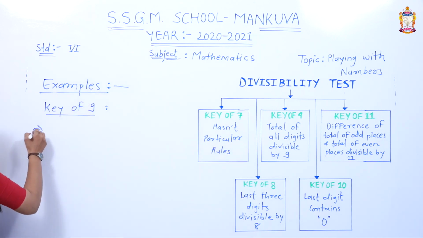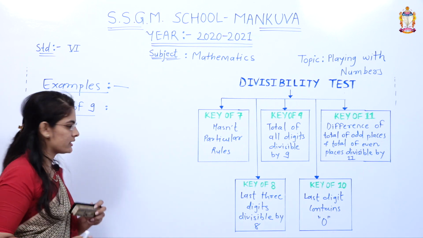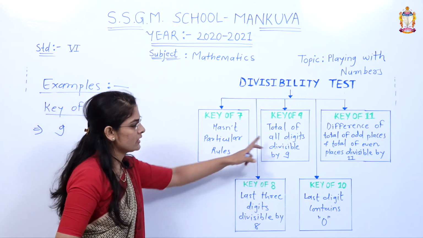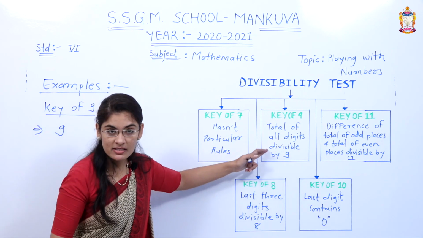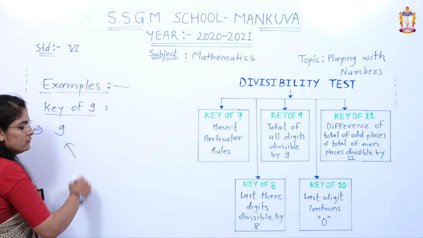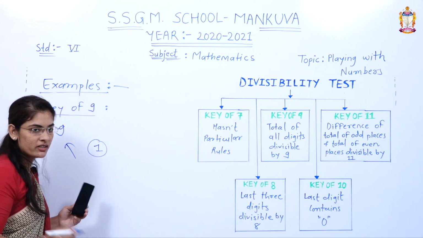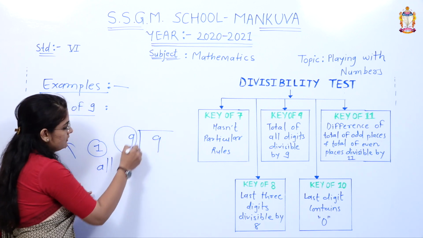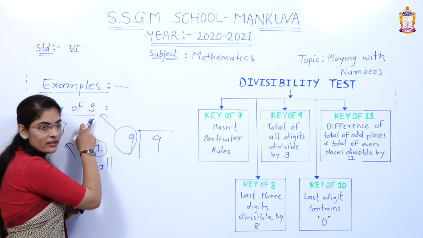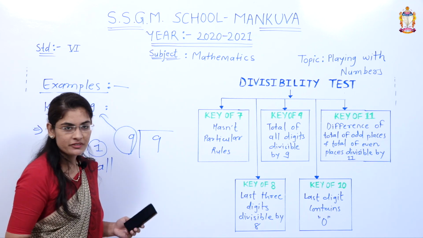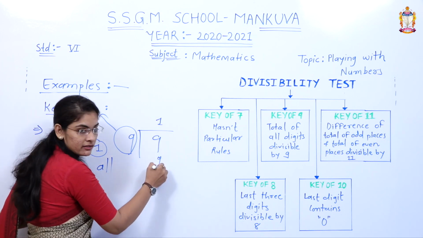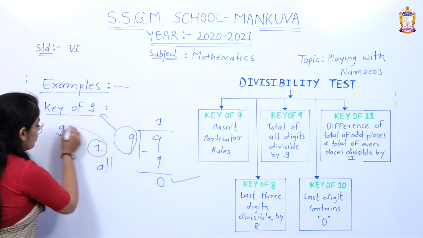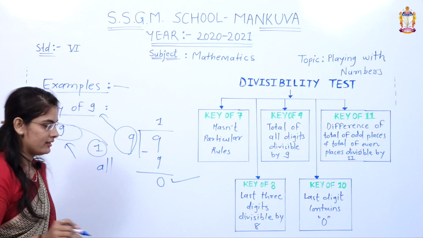So now we take a small example. Suppose we are taking the number 9. What is the rule? All digits divisible by 9. How many digits are there? Only 1. It means that 1 is all the digits, right? Okay, so 9 divided by 9. This 9 comes from here because we are studying the key of 9. 9 ones are 9. 9 minus 9 is equal to 0. Remainder is 0. Then the whole number is divisible by 9.